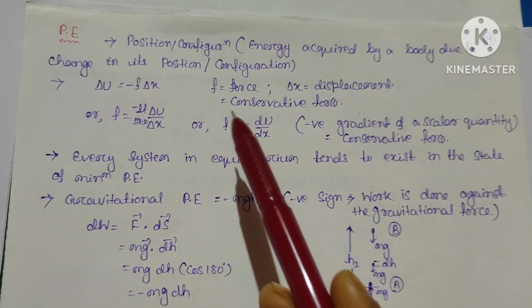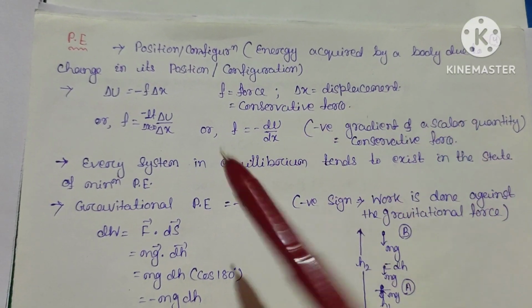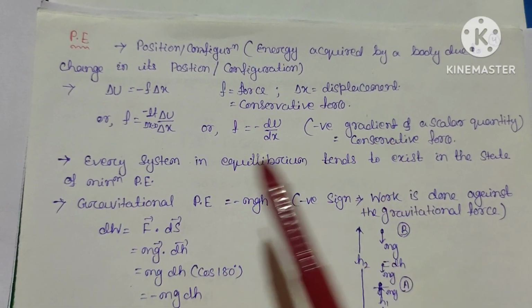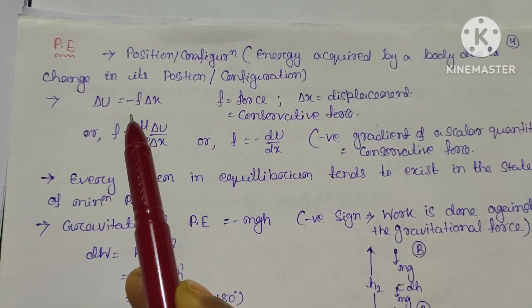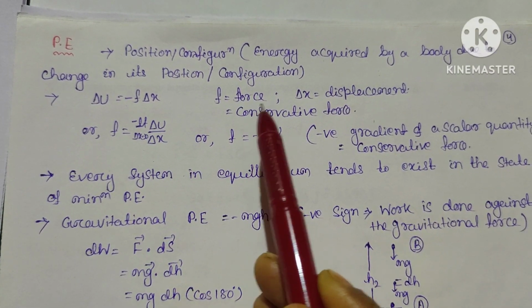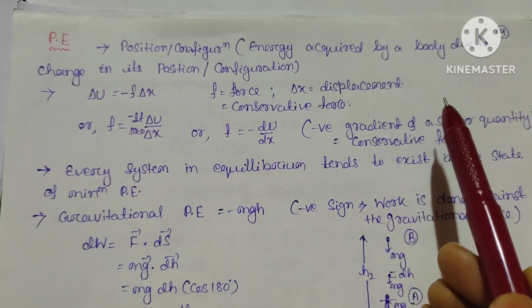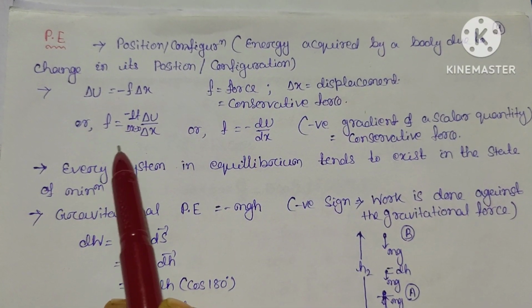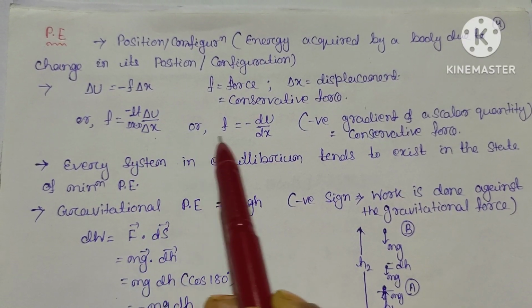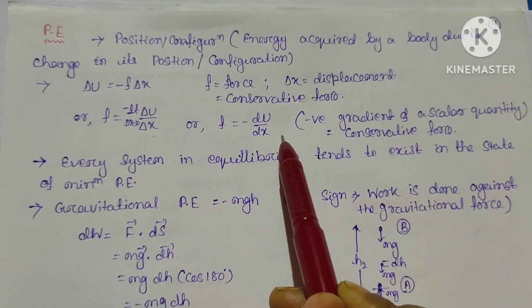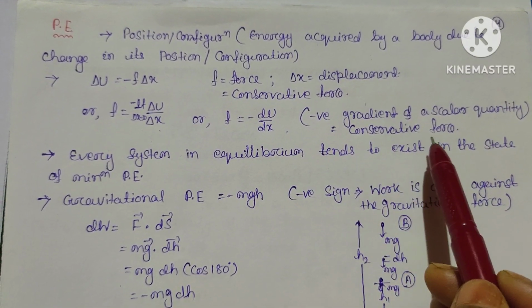Potential energy. By virtue of its position or configuration, the energy acquired by a body due to the change in its position or configuration is called the potential energy. So the change in energy equals minus F into delta x, where F is the force, or this is the conservative force, and delta x gives the displacement. Otherwise we can write F equals minus limit delta x tends to 0 of delta U by delta x, or F equals minus dU/dx. This is the negative gradient of a scalar quantity, and this represents the conservative force.